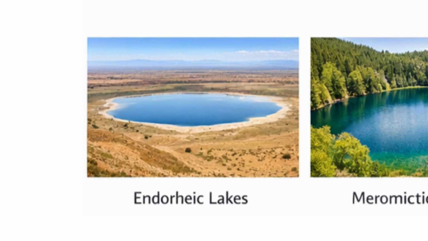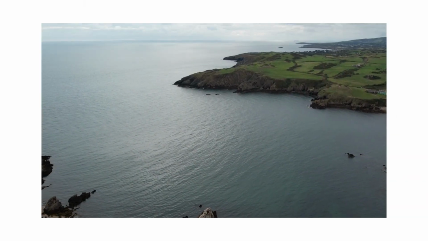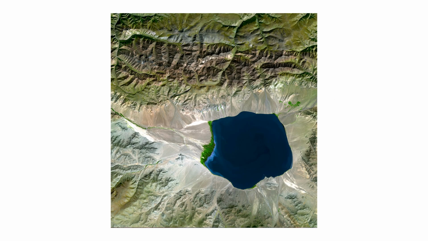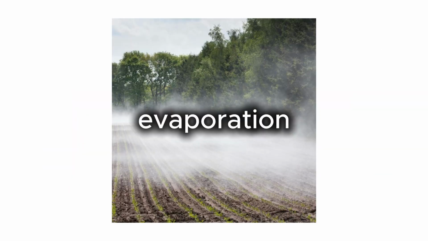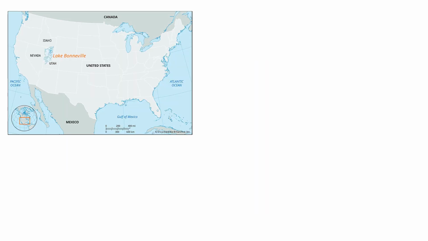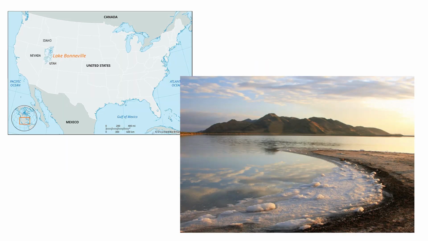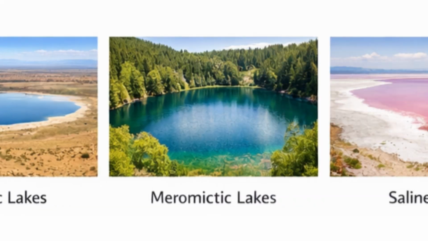Endorheic lakes. Most lakes drain into a river that eventually reaches the sea. Endorheic lakes have no outlet at all. Water enters through rivers or rain and leaves only through evaporation. Because of this, minerals and salts accumulate over time. The Dead Sea and the Great Salt Lake are both endorheic, and their saltiness can reach levels many times greater than the ocean.